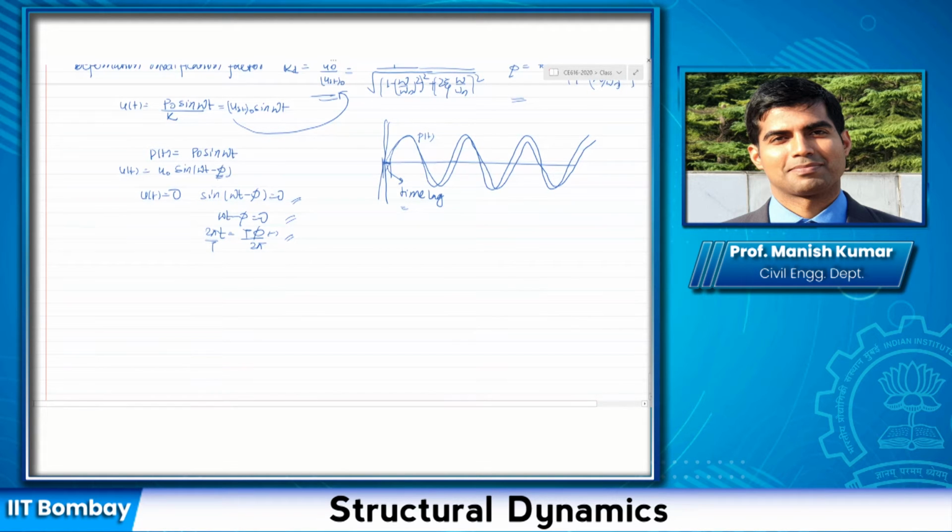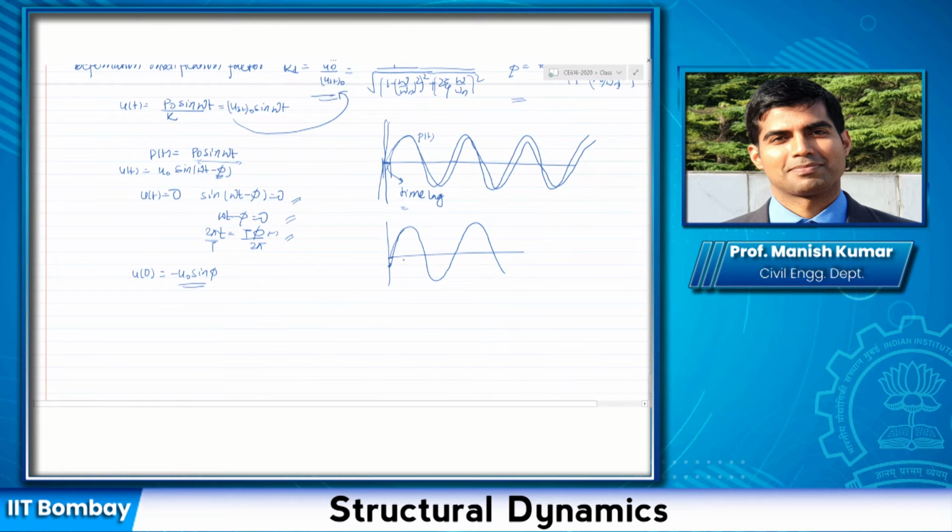Yes, this one. Okay. So I'm basically saying, look, there is a function p(t), a force that is being applied, and then there would be a response to it. Now, sine omega t is a function which is 0 at time t equal to 0, correct? p(t) is basically 0 at time equal to 0, so it starts at 0. However, what is the value of u at t equal to 0? It is u naught sine(minus phi), that is minus u naught sine phi. So it's not exactly 0, right? Let us say it starts at this point, and it is negative, so it starts at this point, and then it will cross the x-axis at some point.